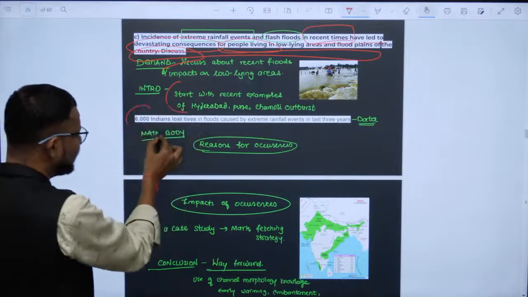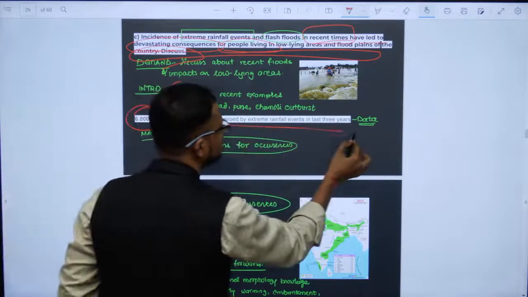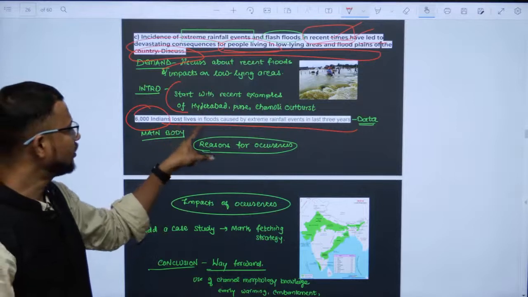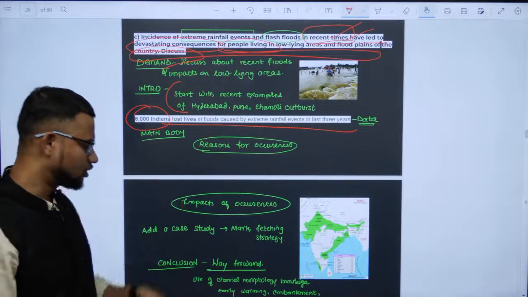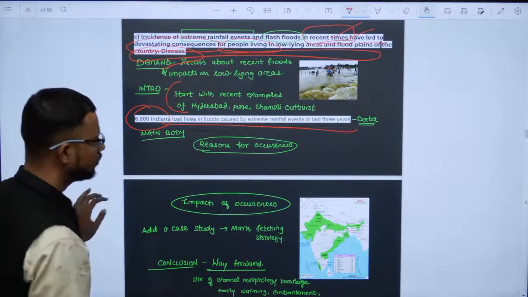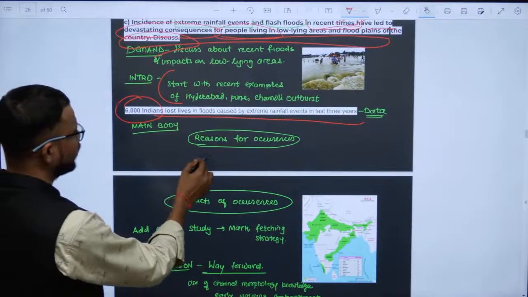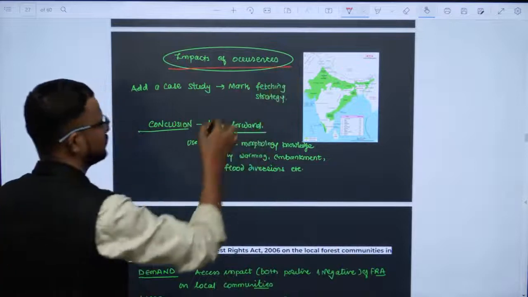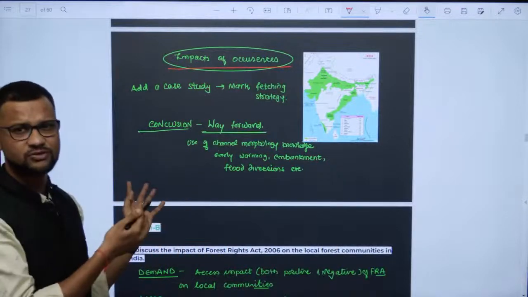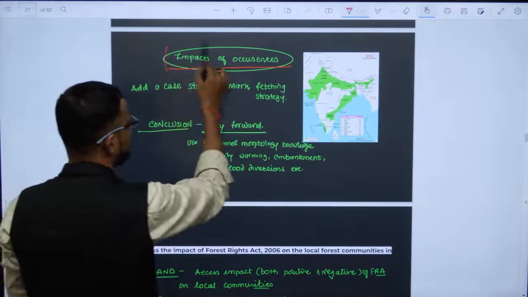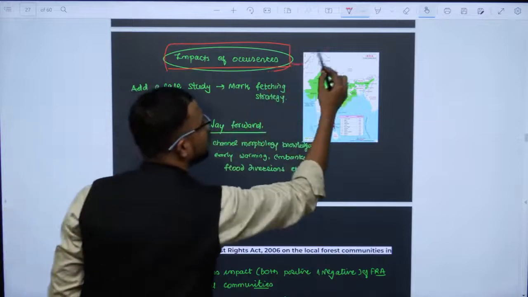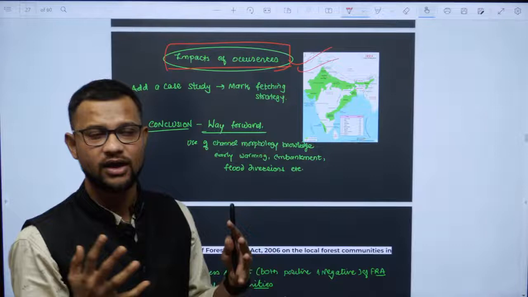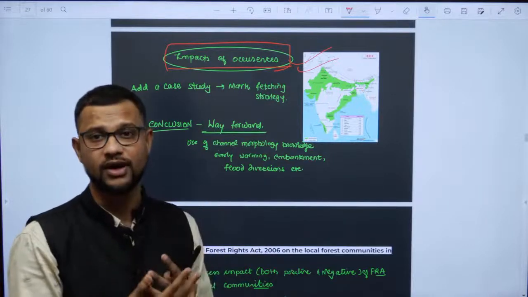Now having a fact will make this thing more stronger, right? 6,000 Indians have lost their life due to flood caused by extreme rainfall events. So right now the reasons, main body, reasons for occurrences, the impact of occurrences, you can say have a multitude. ये बहुत basic question, so I am not going to discuss much more into it, right? So this thing, draw Indian map, that only make your answer more geographical, okay, क्योंकि map तो होना ही चाहिए.